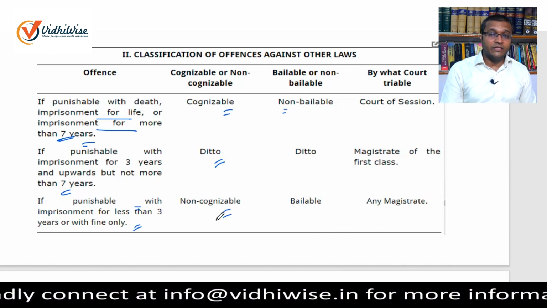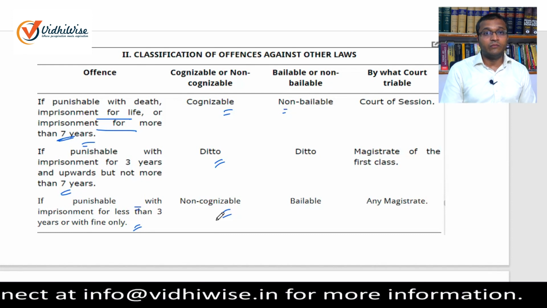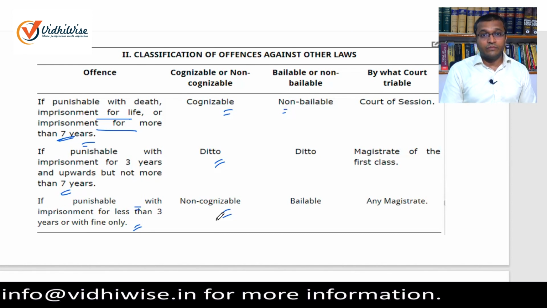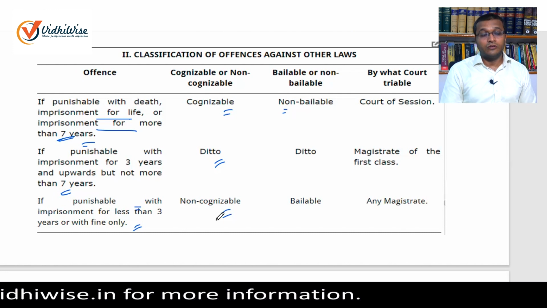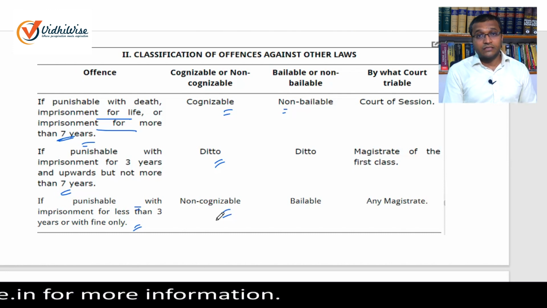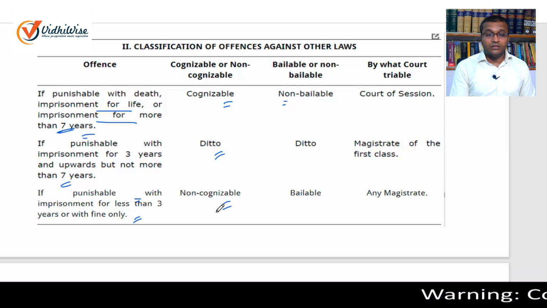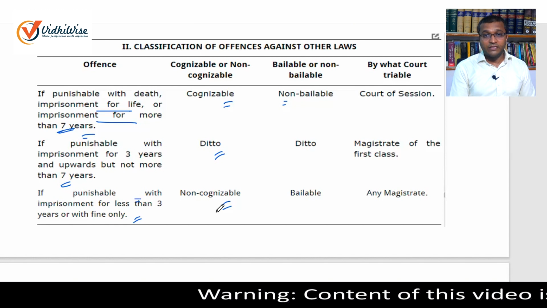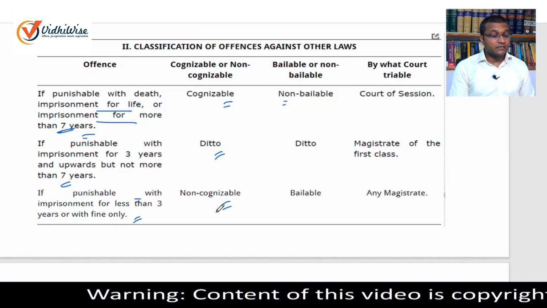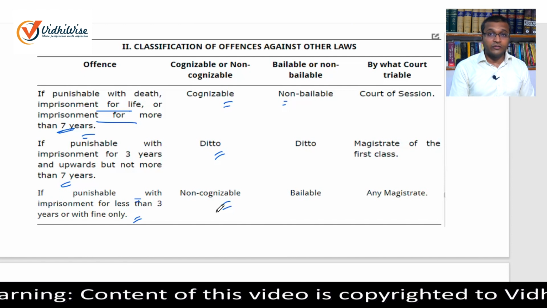So with respect to other laws, we can easily say by referring to Schedule 1 Part 2 that if the offence is punishable with imprisonment of less than 3 years, then it will be non-cognizable, and if the offence is punishable with imprisonment of more than 3 years, then it will be cognizable. This is a very important thing which you need to remember, and you should not be confused by referring to any material. You should be very clear, with the help of this discussion, that the nature of the offence as far as IPC offences are concerned does not depend upon the quantum of punishment, and this quantum of punishment criteria applies only with respect to other laws, as we have discussed by referring to Schedule 1 Part 2.